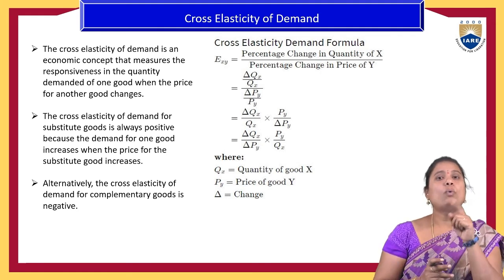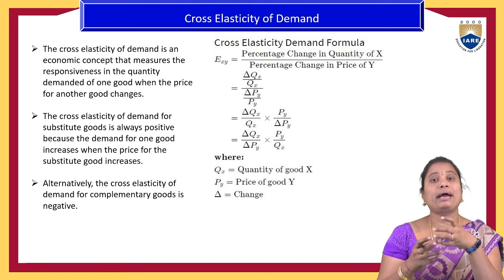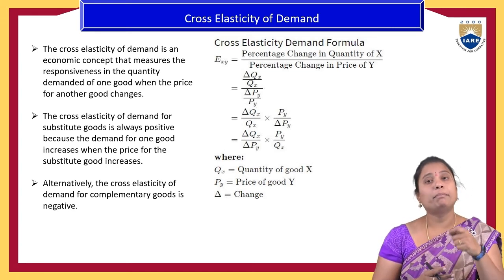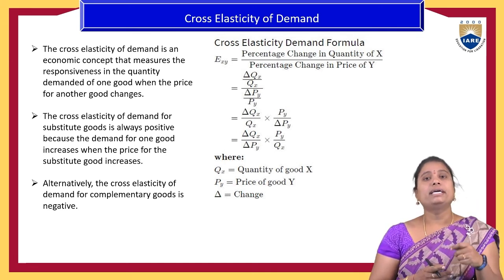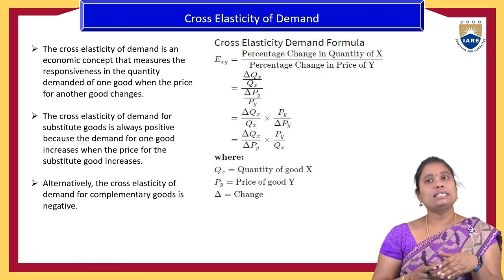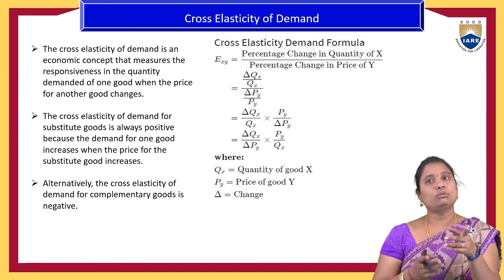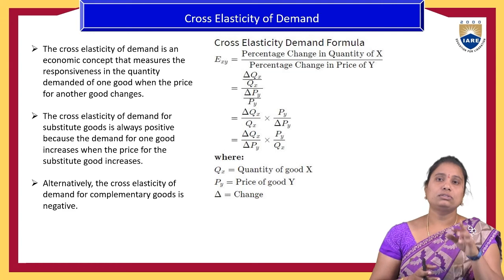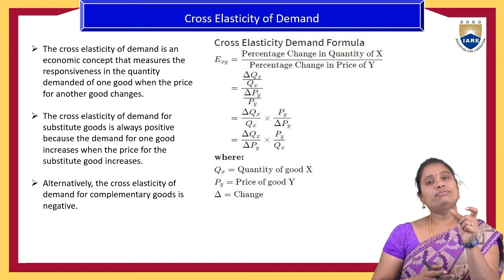Let us say the price of product Y and its impact on the demand for product X. That Y might be a complementary product to X, or Y might be a substitutable product to X. In these two cases, cross elasticity will be applicable, for substitutable products as well as for unrelated products and complementary products. So in three ways a product has its impact on product X.